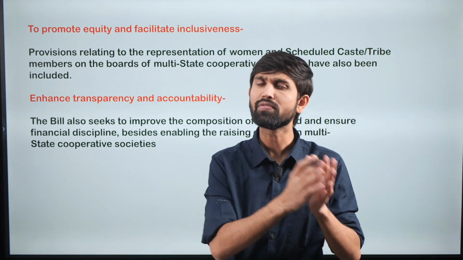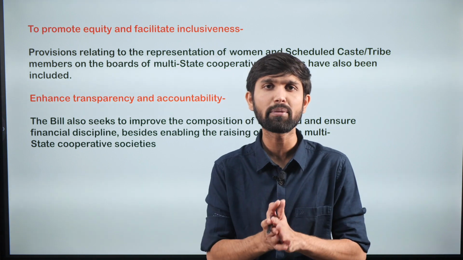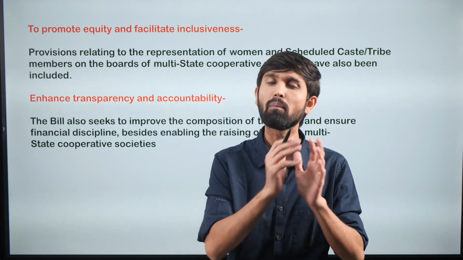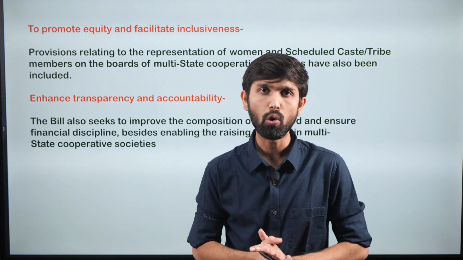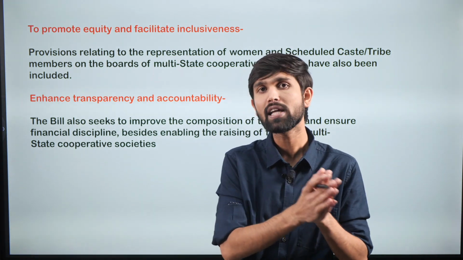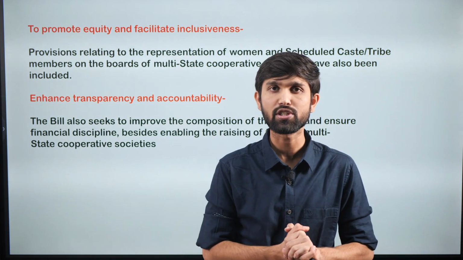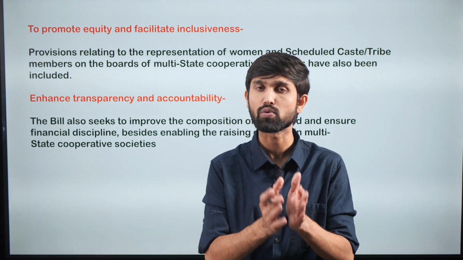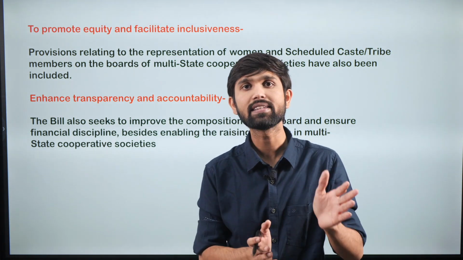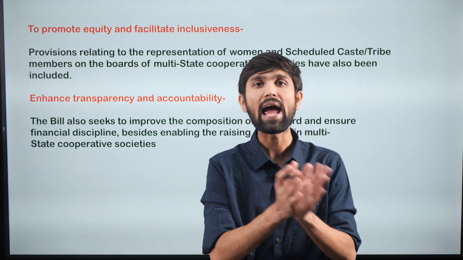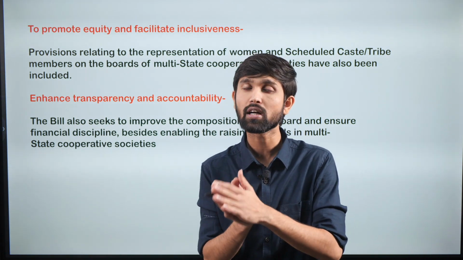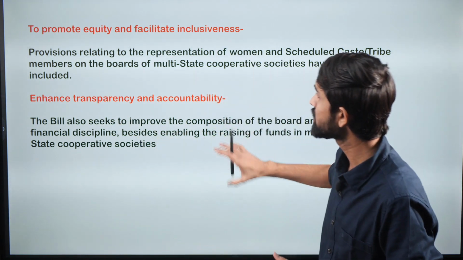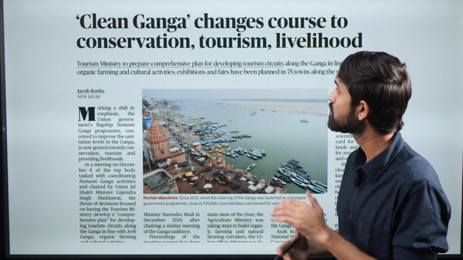wanting to do. There are various criticisms or oppositions to these amendments as well, where the criticizers are basically trying to say that by increasing the government control over these multi-state cooperatives is actually hampering their autonomy, hampering their functioning. But as we can see, there is ample need to regulate them in a proper manner as well. What needs to be made sure is that there is sufficient control and sufficient autonomy with respect to their control is also given to these multi-state cooperatives. So this was a discussion with respect to this article, and with it let's move on to our next article